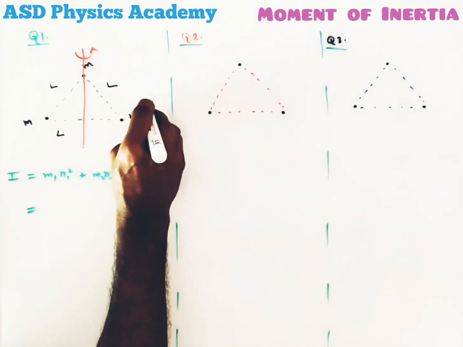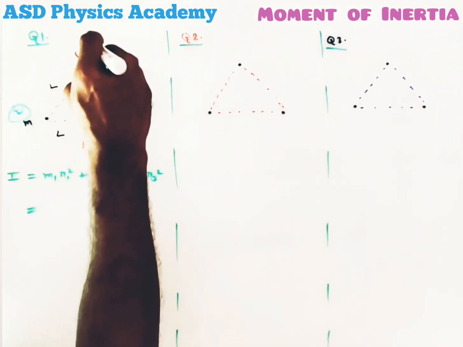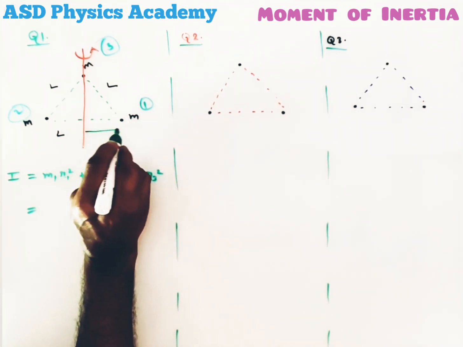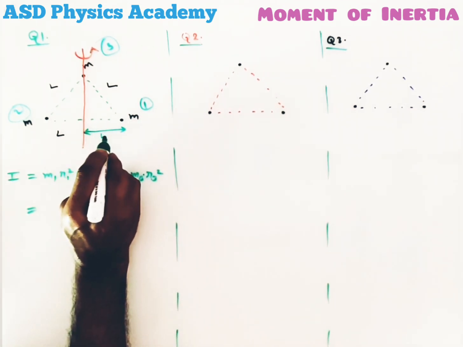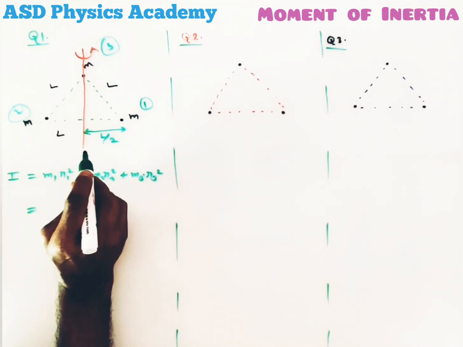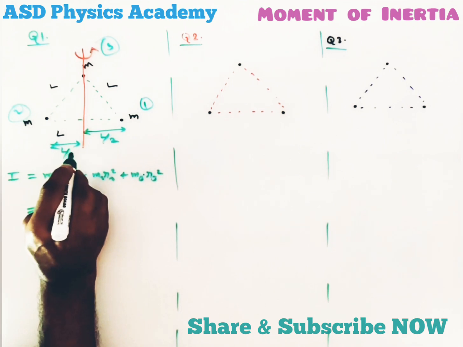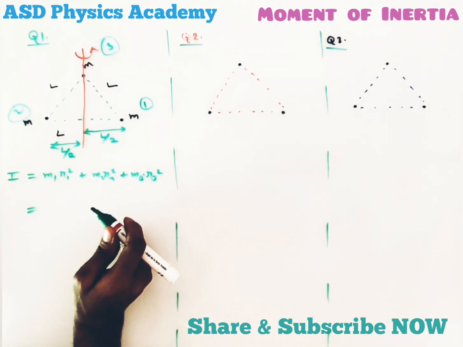Now let's name it first, second and third. Now if we talk about the first particle, this is at a distance of L by 2 from the axis of rotation. Similarly the particle 2 is also at a distance of L by 2 from the axis of rotation.